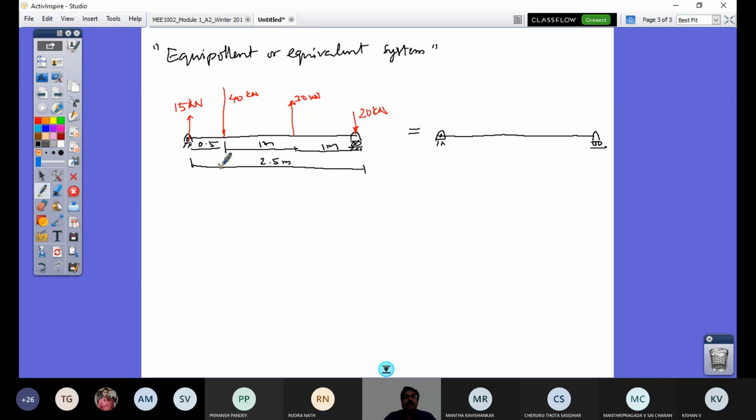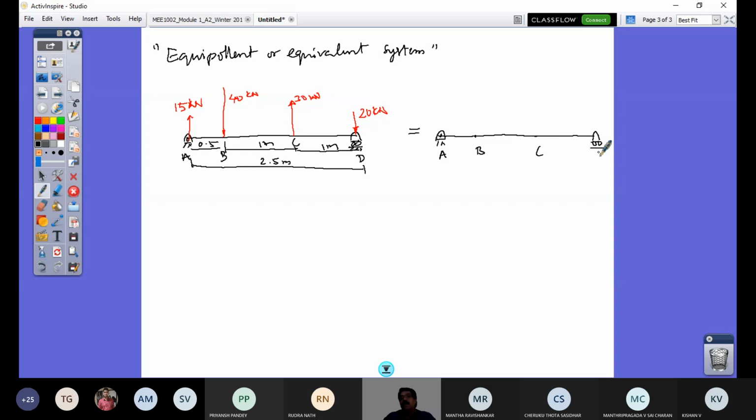Let me name the points A, B, C, D. If I consider the two forces in the same direction, though I do not know the direction, let me call them FB and FD.